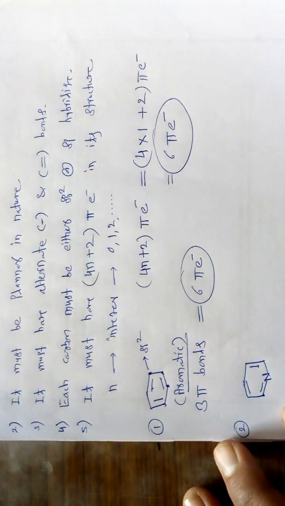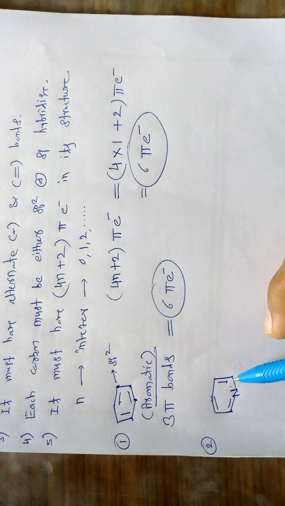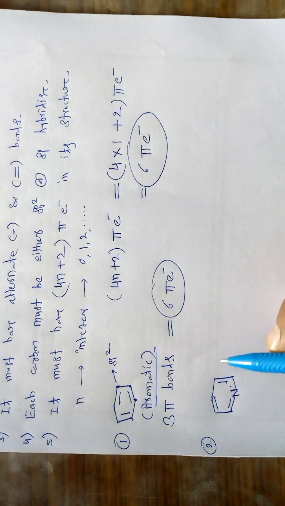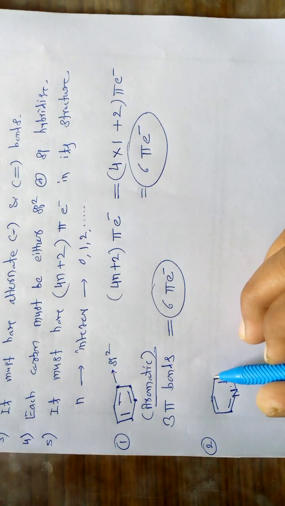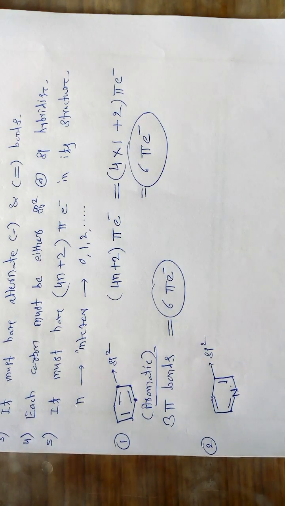That is, it must be cyclic, so it is cyclic in nature. It is planar in nature also. It must have alternate single and double bonds, so it also obeys condition number 3, alternate single and double bonds are there. Each carbon in this pyridine molecule is sp2 hybridized.